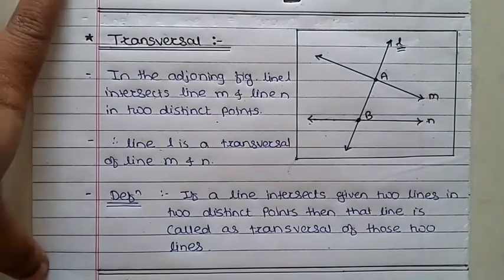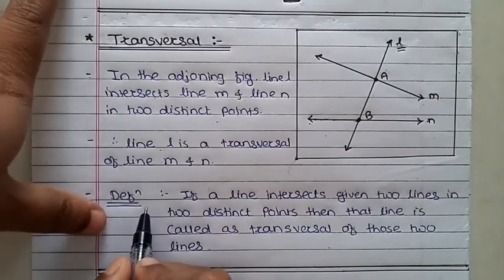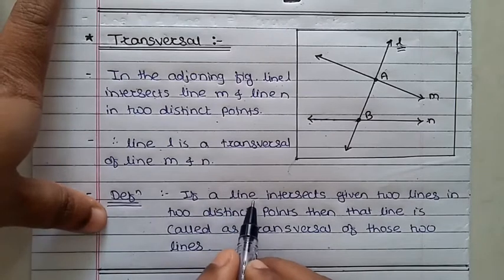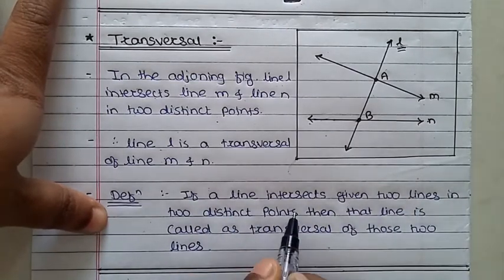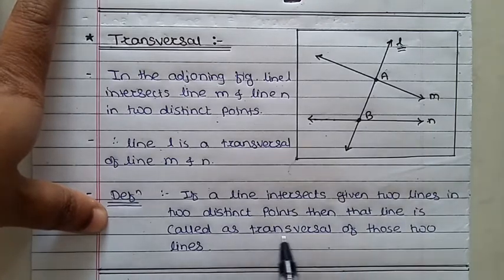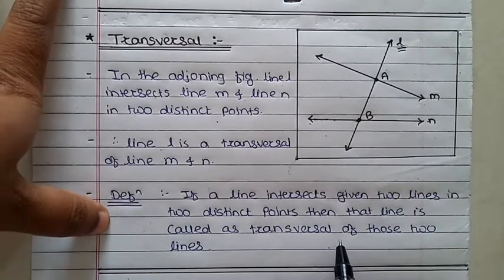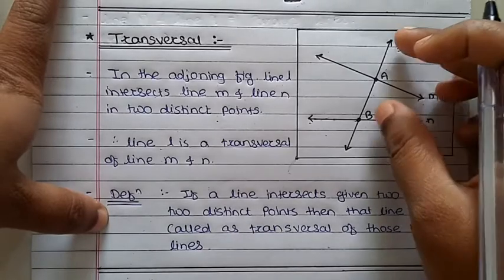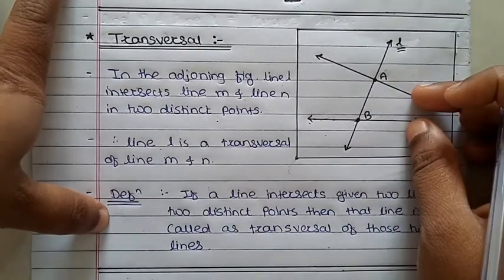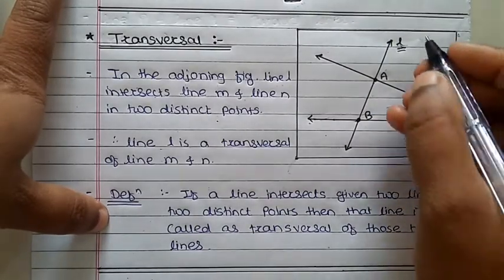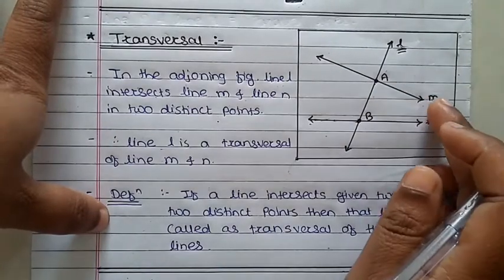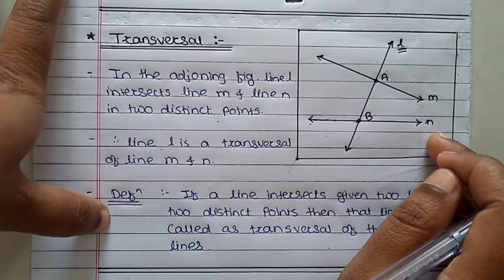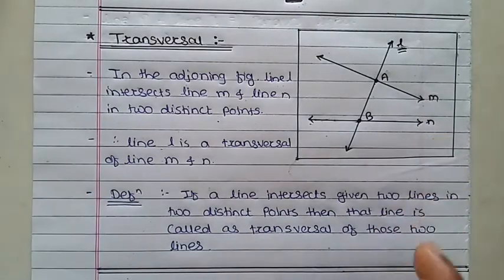Next, what is the proper definition of this? If a line intersects two given lines at two distinct points, then that line is called a transversal of those two lines. Means the line which is intersecting the other two lines, here line L, is called a transversal of lines M and N. Understand this? This is the transversal.